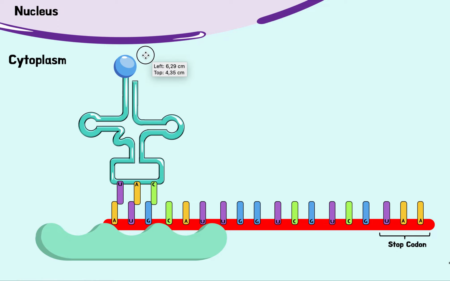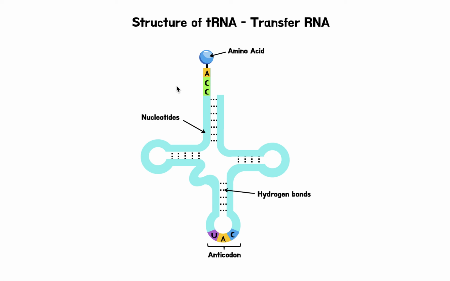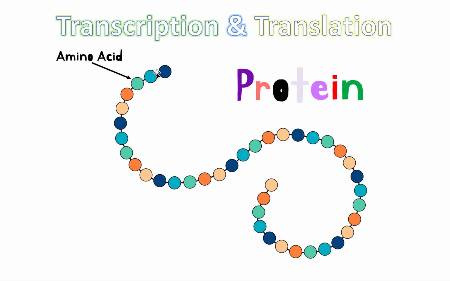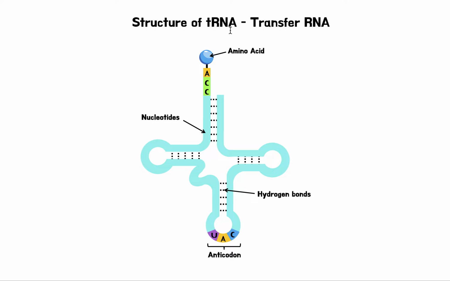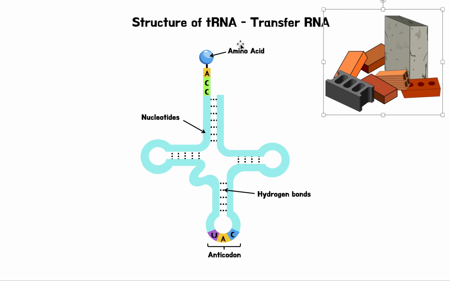A tRNA, and it looks like this. So what is tRNA? I'm going to quickly explain a little bit about tRNAs. tRNA is called transfer RNA. Why? Because they carry amino acids. We know proteins are made up of amino acids. So the amino acids can be considered as the materials to build the protein. The tRNA carries or transfers these amino acids together to form a protein. So you can consider tRNAs to be like the material in the Bob the Builder story.